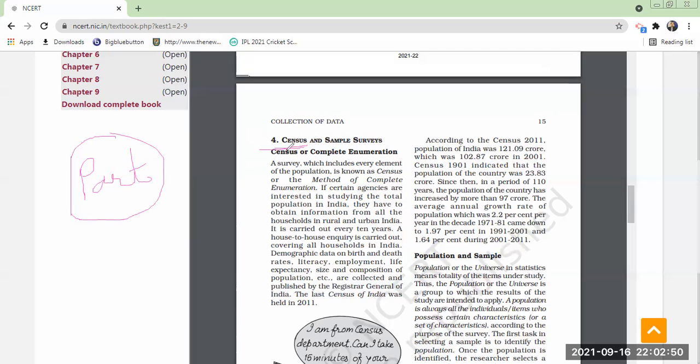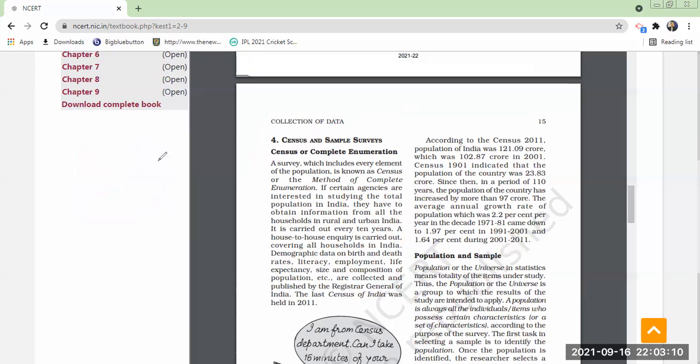That is why in our country the census is collected, meaning data of the population will be collected. Sir, actually it was to be collected last year, but because of COVID, they have stopped collecting the data. So data can be collected through the census method and the sample method.